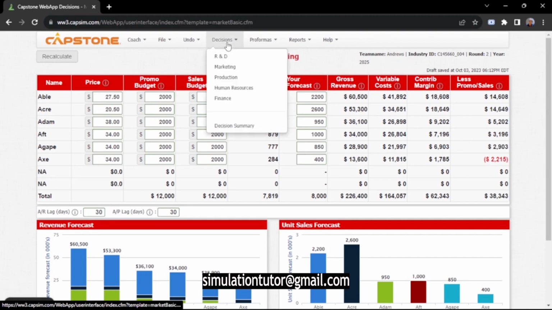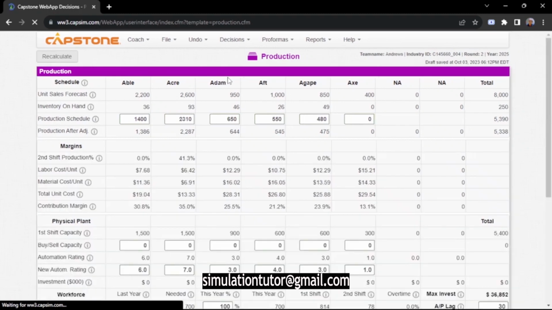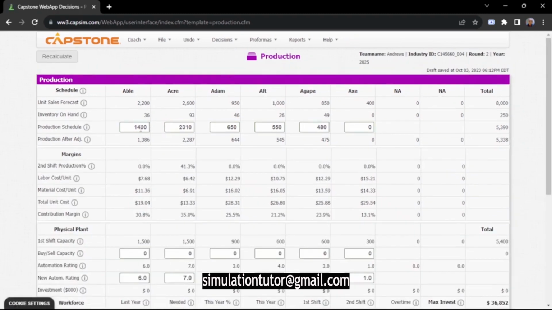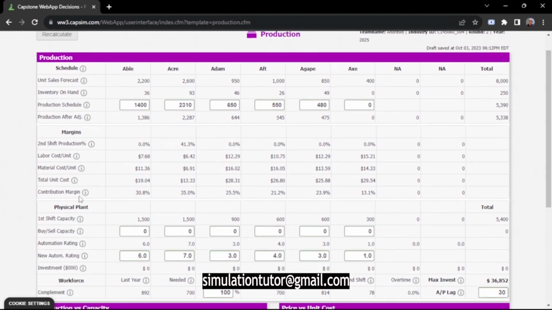So the next decision is my production decision. Let me check my production decision. Here I'll have to make decisions in 3 segments: the production schedule, the capacity, and automation. I'll start with the production schedule of Able. I'll produce 2200, because I want to have less inventory.